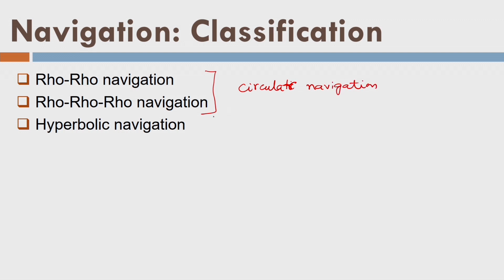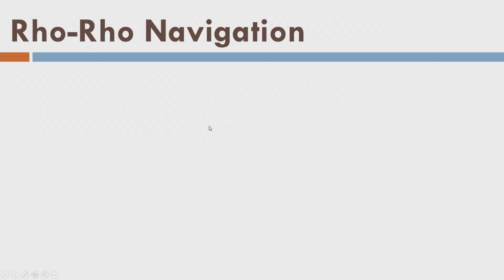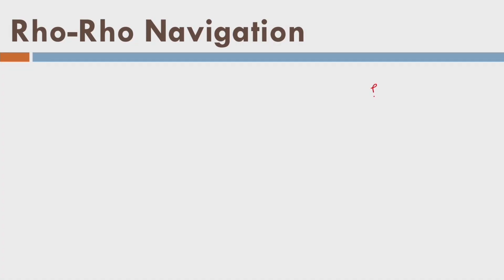And then the other mode is hyperbolic navigation. Let us look into what is circular navigation and what is hyperbolic navigation. In case of rho-rho navigation or rho-rho-rho navigation, rho represents the range. Remember, we use the word rho to represent the range in survey engineering, and that is why it is called rho-rho navigation. So what's the meaning here?